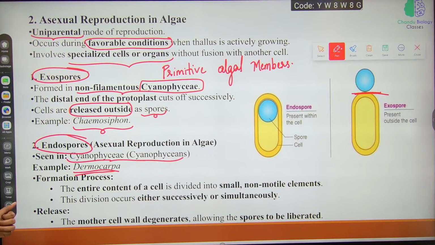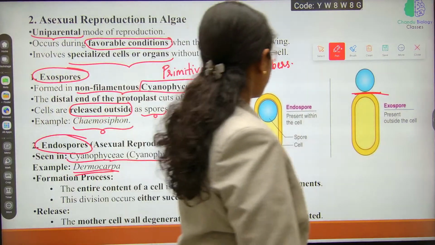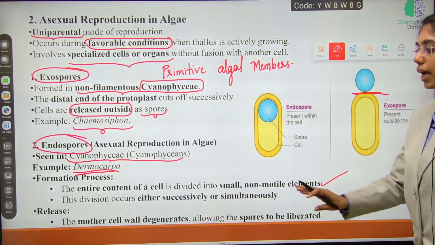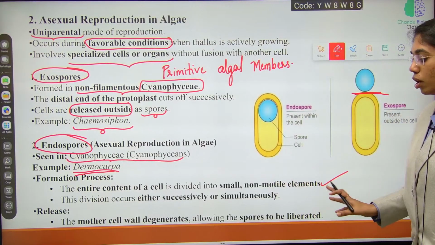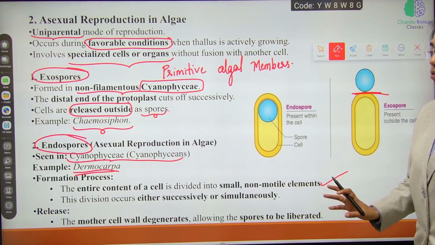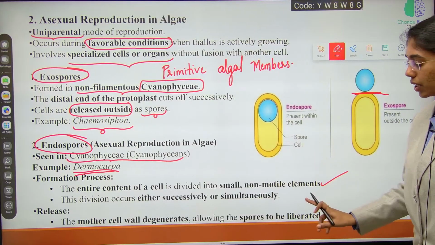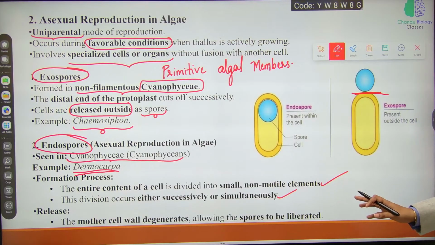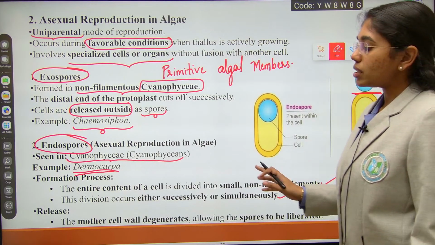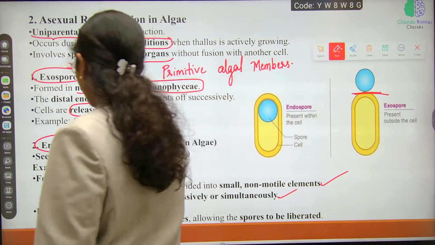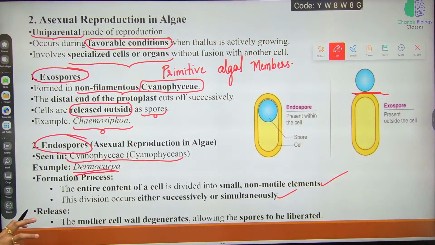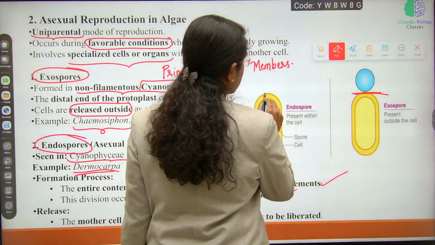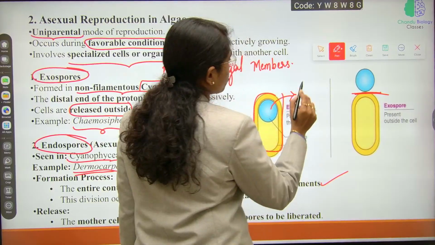What is the formation process? The entire content of the cell is divided into small and non-motile elements. Fine, right? The division occurs either successively or simultaneously. Okay, division here occurs successively or simultaneously. What is the mode of release of these endospores? The mother cell wall will degenerate, allowing the spores to be liberated. Okay, the cell wall of the mother cell will degenerate and the endospores will be released.